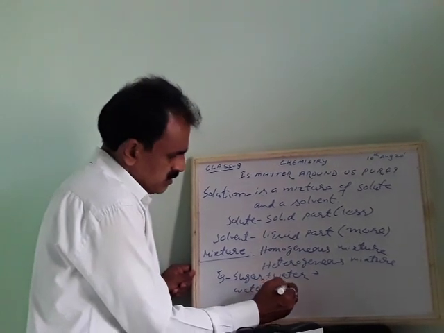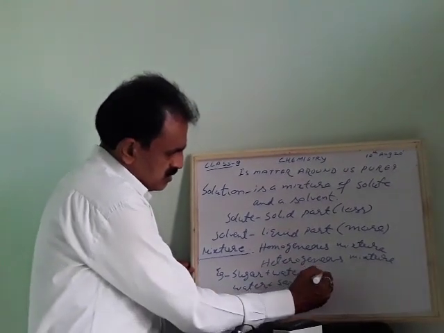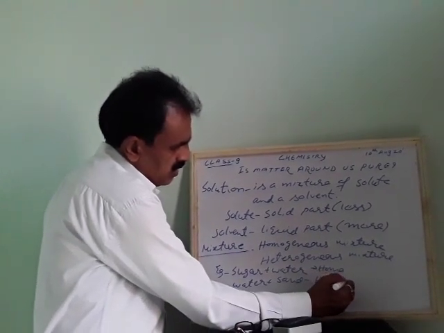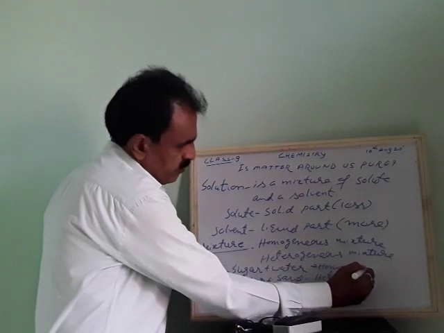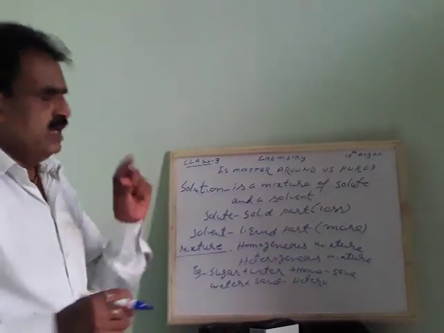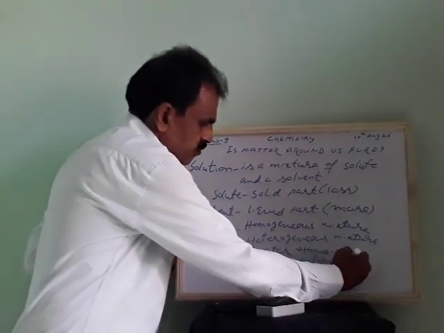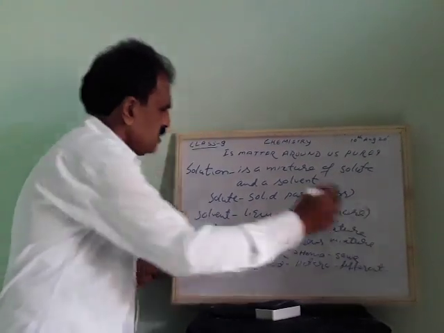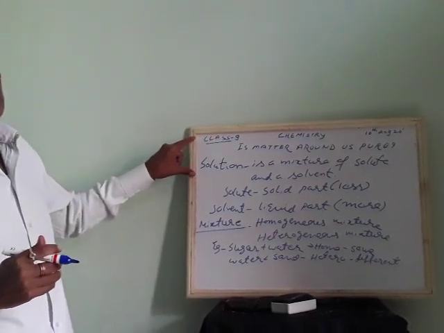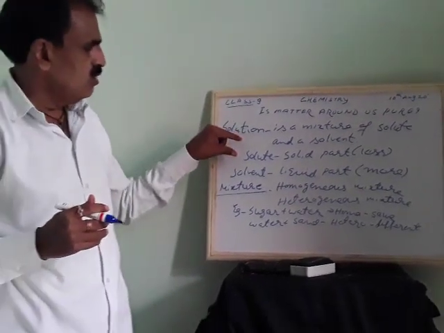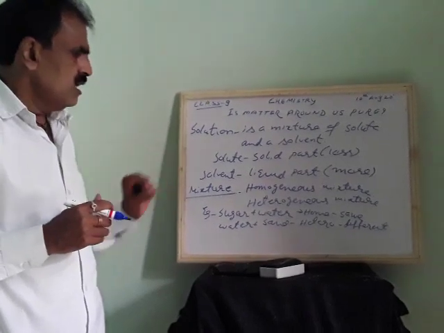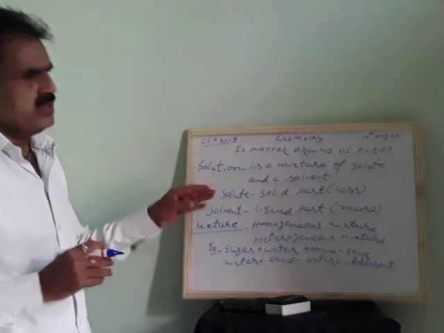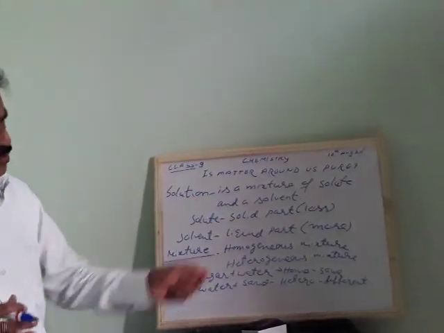Homo means same, hetero means different. I hope you understand. First you know what a solution is, then what is solute, what is solvent, then what is a mixture and what are the types of mixture. This is the basic. When you understand this, you will go for the further chapter.